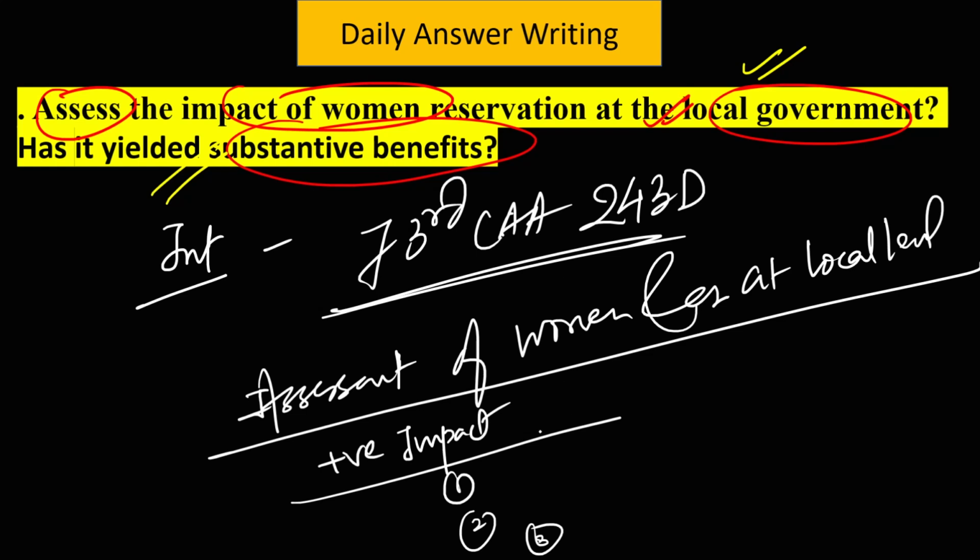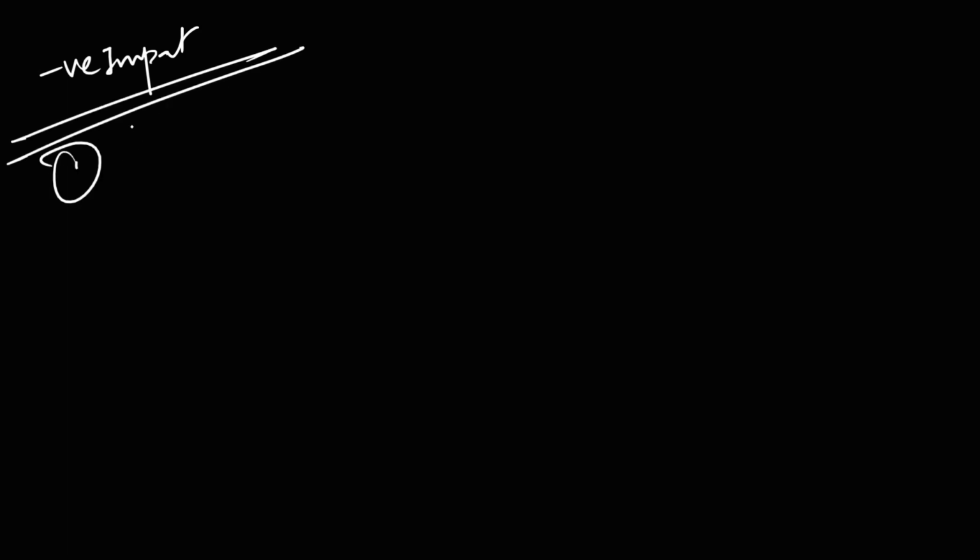That girl has also written it has improved representation. These institutions are more responsive. There is more representation of women. They take up more human resource issues. They take up more women-centric issues. These are the positive impacts. Then there are some negative impacts also. The negative impact is basically the phenomenon of sarpanch patism.